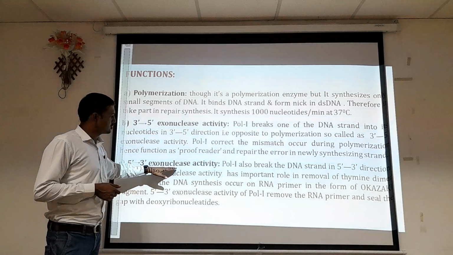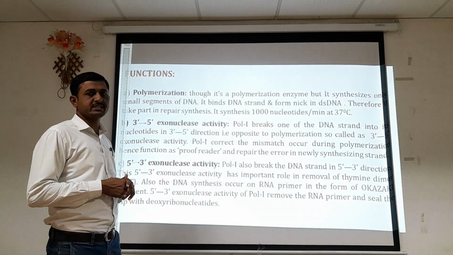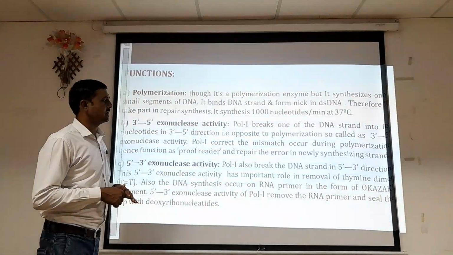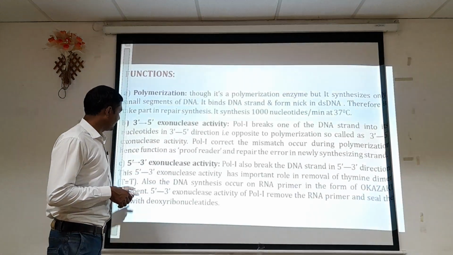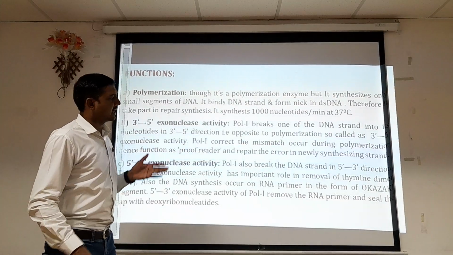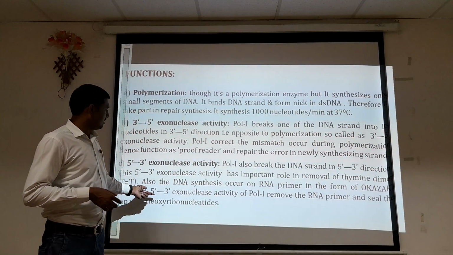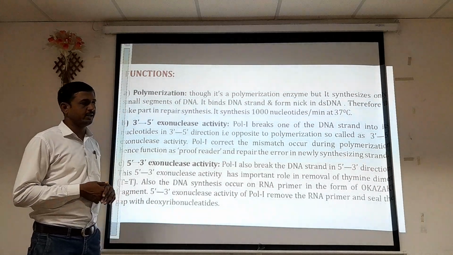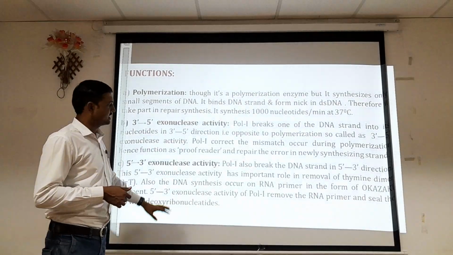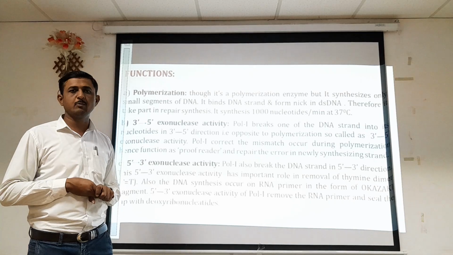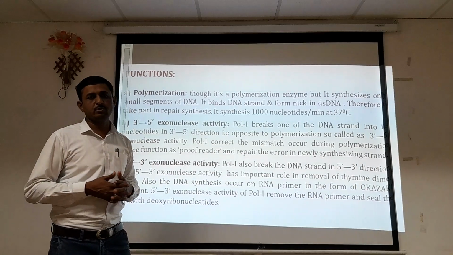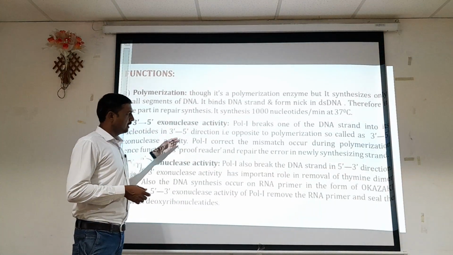5' to 3' exonuclease activity. Pol I also breaks the DNA strand in the 5' to 3' direction. This 5' to 3' exonuclease activity has an important role in the removal of thymine-thymine dimers, that is, thymine bound with thymine. Also, DNA synthesis occurs on an RNA primer in the form of Okazaki fragments. The 5' to 3' exonuclease activity of Pol I removes the RNA primer and seals the gap with deoxyribonucleotides. So it is another function of DNA polymerase 1, along with proofreading and the synthesis of new strands by polymerization.